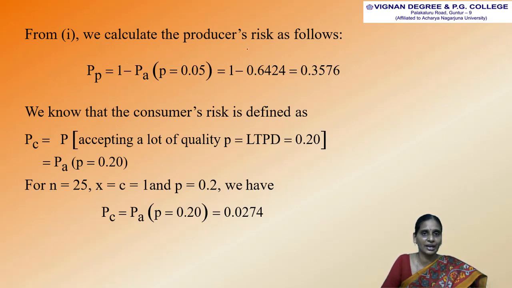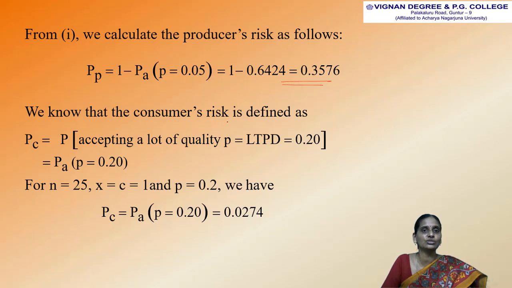So now we have to find out the producer's risk. So this is equal to P subscript P. The probability of producer's risk is equal to 1 minus 0.6424. We get 0.3576. So this is the producer's risk.